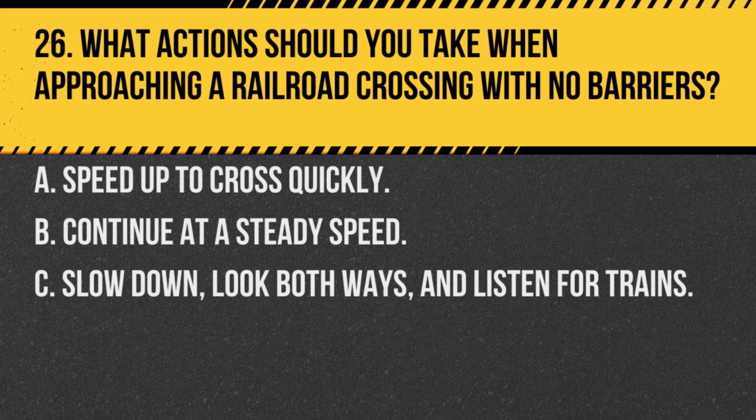Question 26. What actions should you take when approaching a railroad crossing with no barriers? A. Speed up to cross quickly. B. Continue at a steady speed. C. Slow down, look both ways, and listen for trains. Answer: C. Slow down, look both ways, and listen for trains. At a railroad crossing without barriers, slow down and be prepared to stop if you see or hear a train.